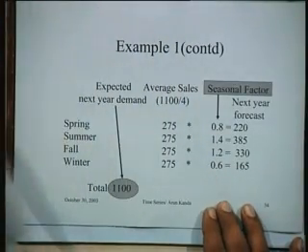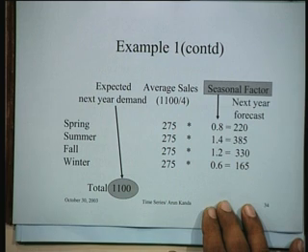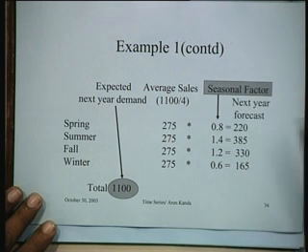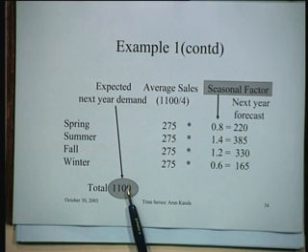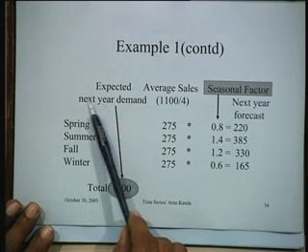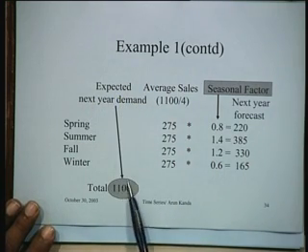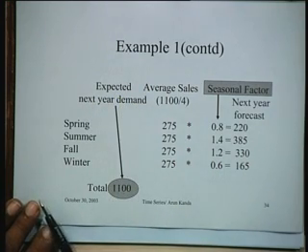Then let's say we want to make a forecast using this seasonal factor. How do we do it? What we can say is that last year our demand was 1000. We expect that next year it will go up by 10%. So let's say that the expected next year demand is a total of 1100.